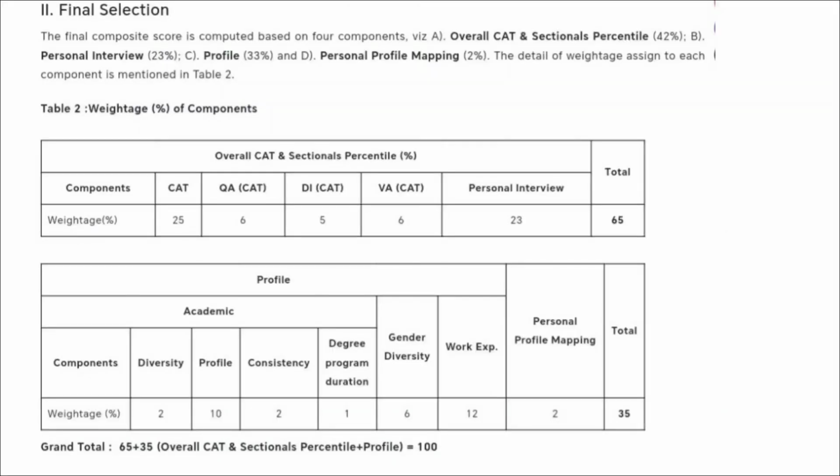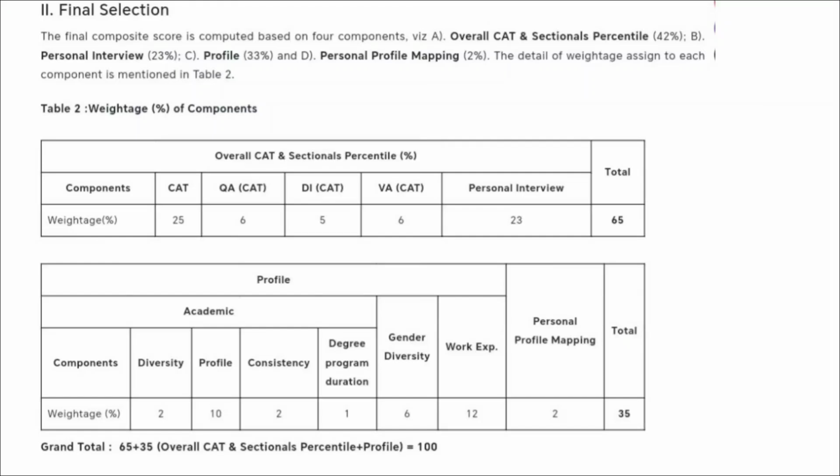So if we consider the final selection criteria, then 25% weightage is given to your CAT score, 6% weightage is given to the quantitative ability, 5% weightage is given to the DILR and 6% weightage is given to the VRC section. Then 23% weightage is given to the personal interview. So overall, your CAT and sectional percentile and the personal interview have 65% weightage. Then the remaining 35% weightage is given to the profile.